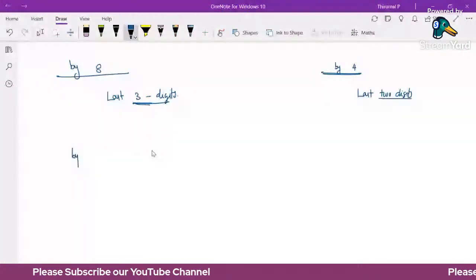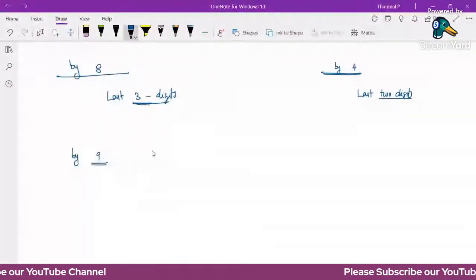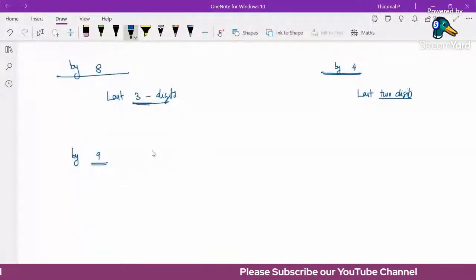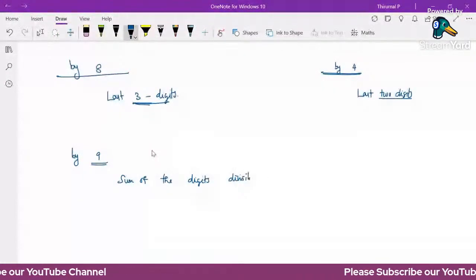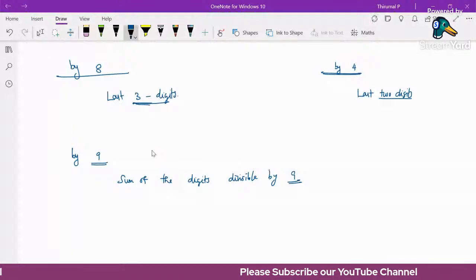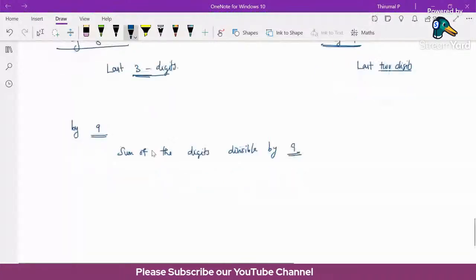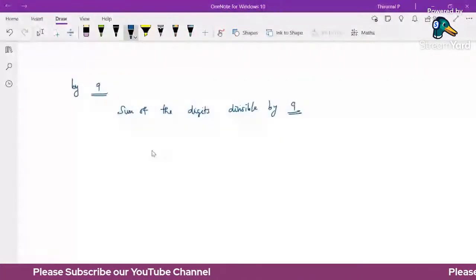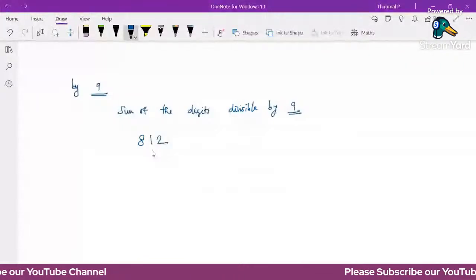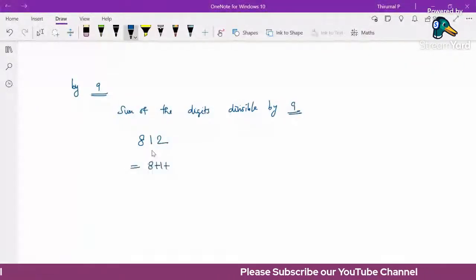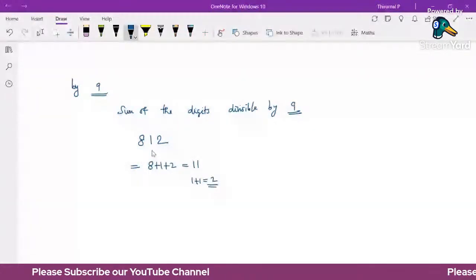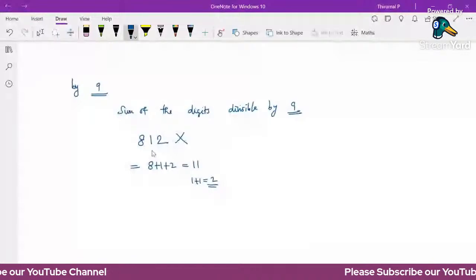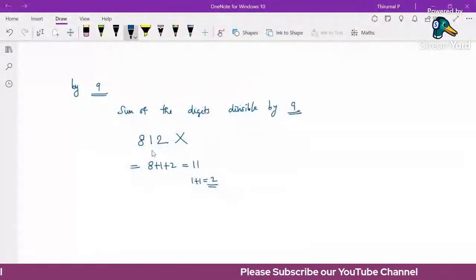Next, divisibility by 9. It is the same as divisibility by 3. Here also we take the sum of the digits. If the sum of the digits is divisible by 9, then the original number is divisible by 9. Take 812: find the sum of the digits, 8 plus 1 plus 2, which is 11. Again 1 plus 1 is 2. This is not divisible by 9, so this number is not divisible by 9.